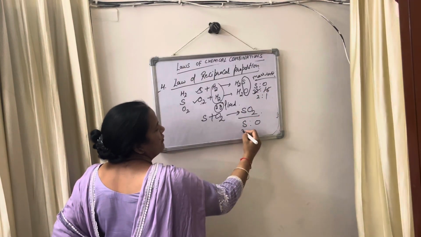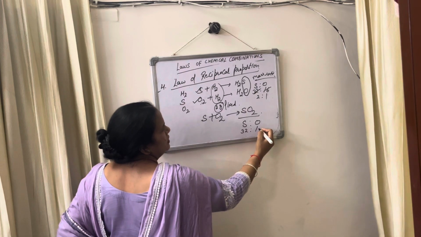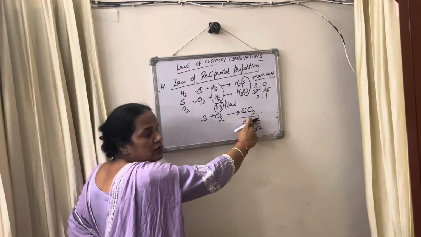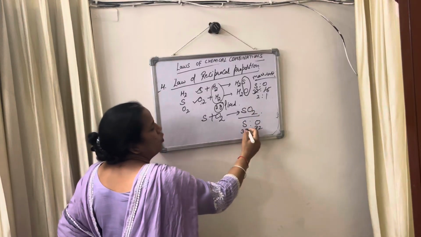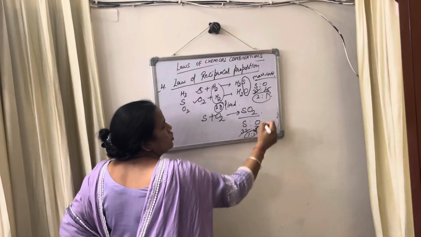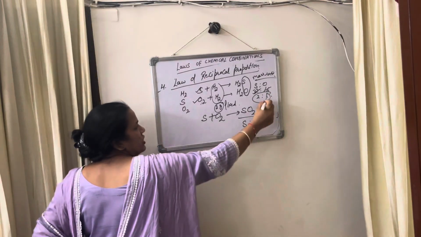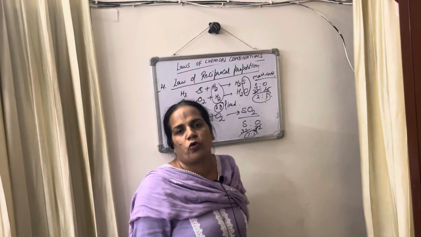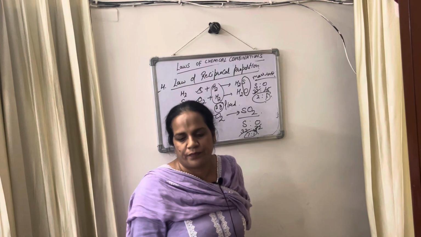Here the mass of sulfur is 32 and oxygen is also 32 because 2 oxygen atoms are there, so the ratio is 1:1. These two ratios are multiples of each other. So it proves the law of reciprocal proportion.